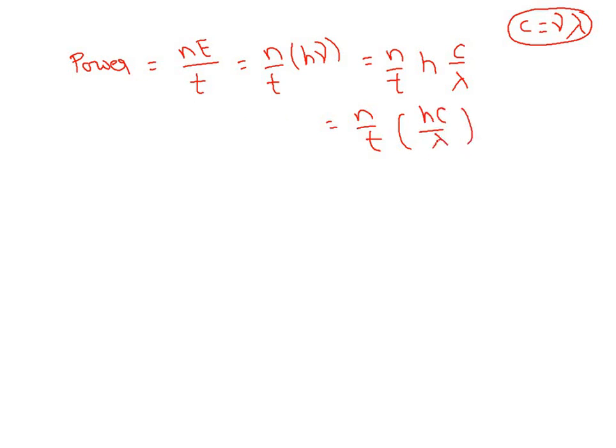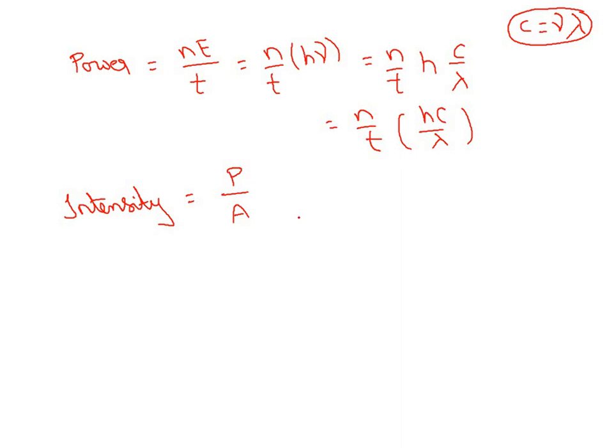N by t into hc by lambda, where n by t is nothing but the number of photons emitted per second, and I told you that already. Okay, right. Now let's look at the next one, intensity. How can I write down intensity again? Intensity is nothing but the amount of energy radiating per unit time per unit area. So can I write it as power by area?